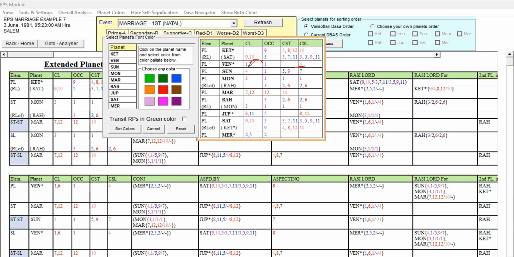It is a mixed significator. Because of the 1 and 6, we cannot come to a conclusion regarding the 12th house to the 2 or 7. 1 and 6 occupying Lagna, this is good only. But because of the 6 and 4, we can take this as a mixed significator. So, Venus we can take as a mixed significator, right?